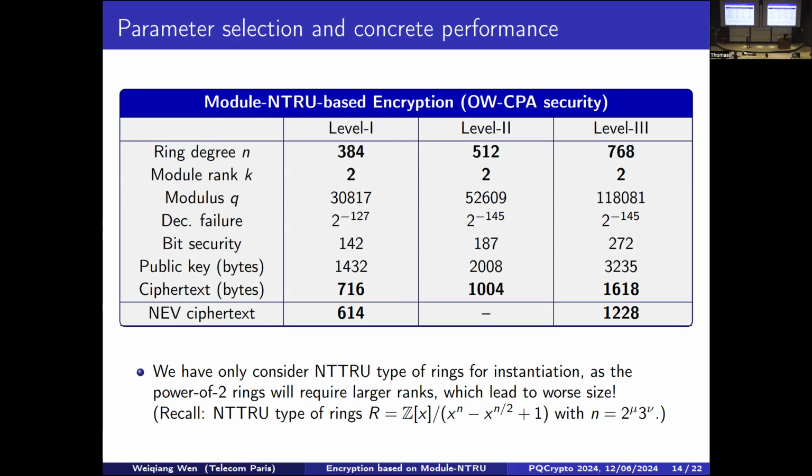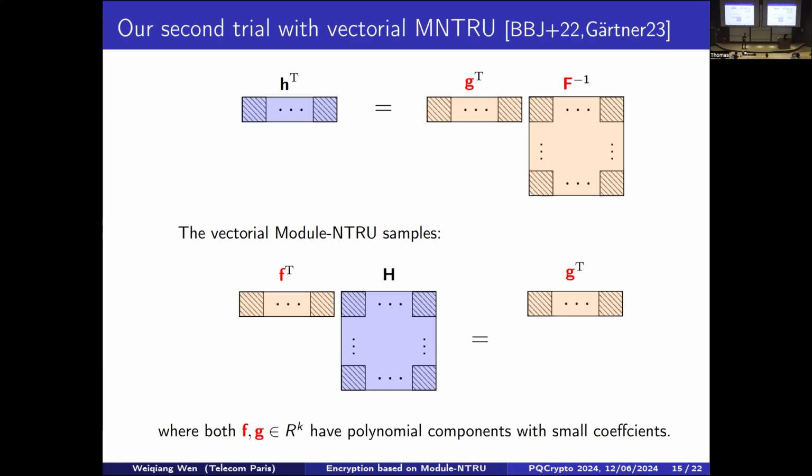But if you remember, we use the determinant of F to decrypt. So a larger rank means that we have a significantly larger determinant of F for the decryption. So that will lead to a significantly larger ciphertext. So that's why we have used NTTRU type ring for the instantiation of our first scheme. But unfortunately, we cannot achieve as compact as NEV for the first scheme, so it seems not successful. That's why we moved to our second design based on this so-called vectorial Module-NTRU.